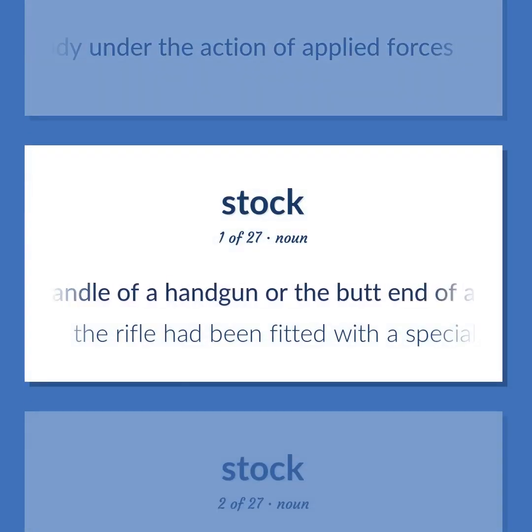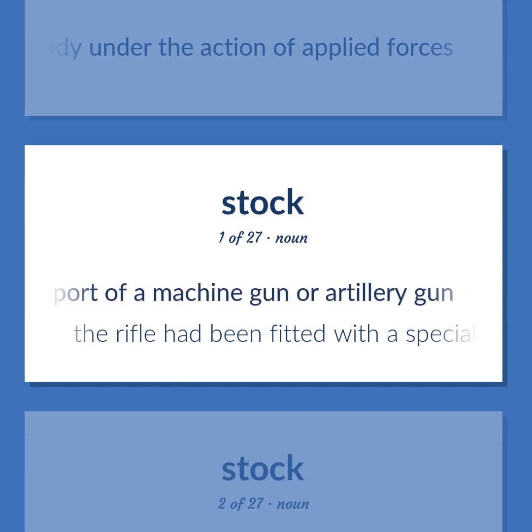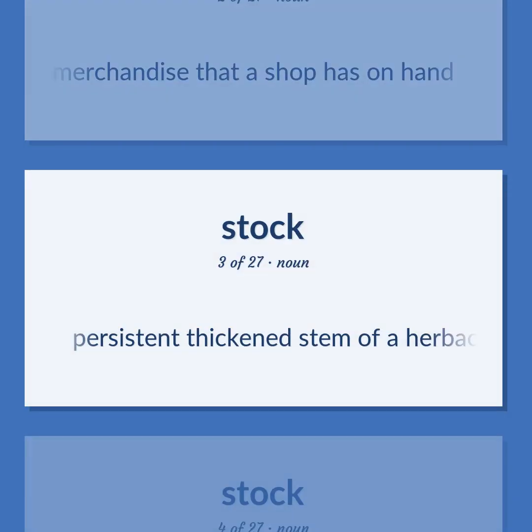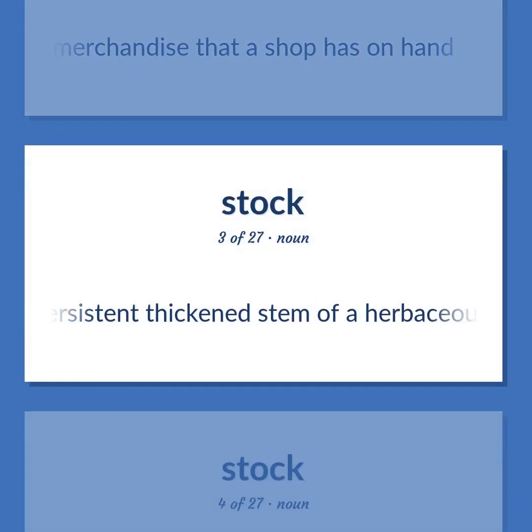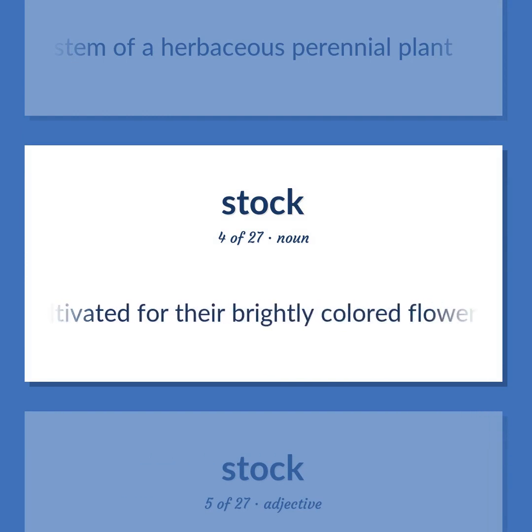The handle of a handgun or the butt end of a rifle or shotgun are part of the support of a machine gun or artillery gun. The rifle had been fitted with a special stock. The merchandise that a shop has on hand. Persistent thickened stem of herbaceous perennial plant. Any of several Old World plants cultivated for their brightly colored flowers.